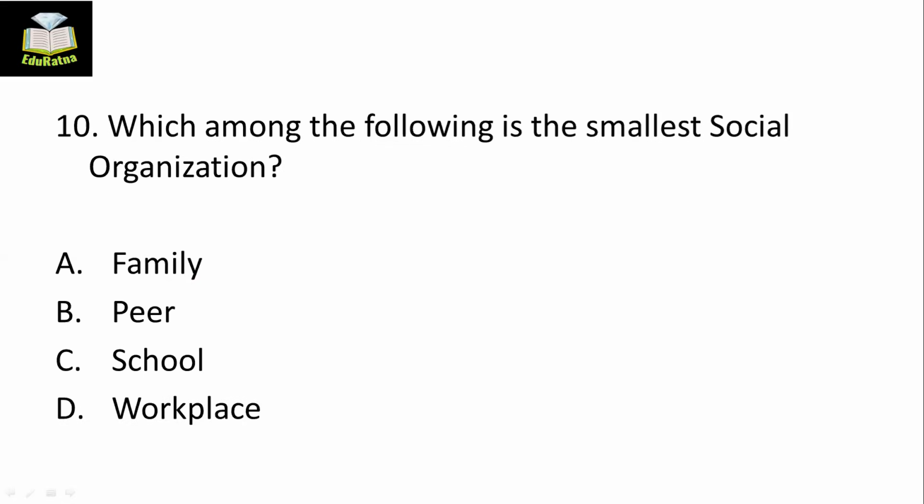Yes, very good. Madhulika, Shriya, Mona Lisa, Pragya. Very good. The answer is family, because family is the first and foremost smallest organization. Why not peer? Because peer includes everyone. Every one of your friends is a peer. The friends who are with you while you are at home or while you are playing, while you are in a class. So everyone is a peer. But family refers to only your parents and those with whom you are living in a society. So family is the smallest as well as the primary unit of socialization or social organization. I hope it is clear.